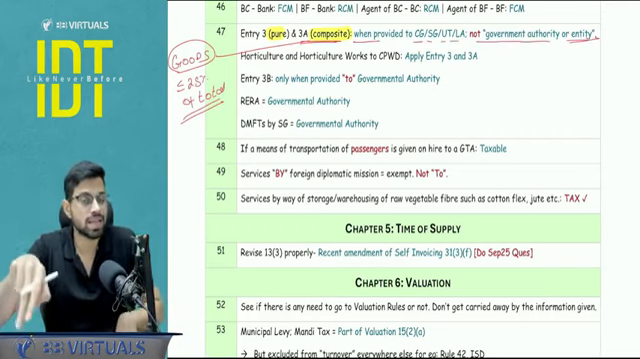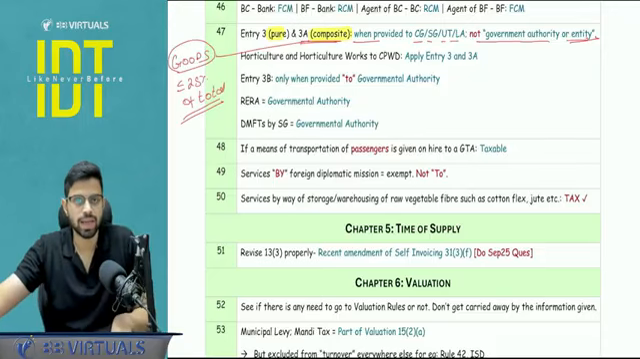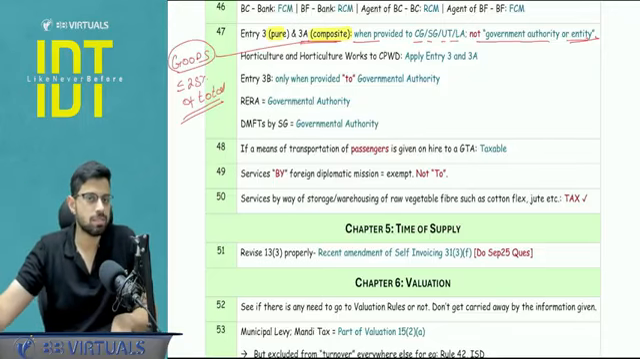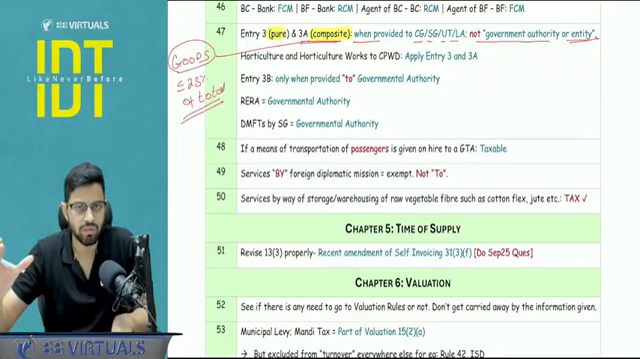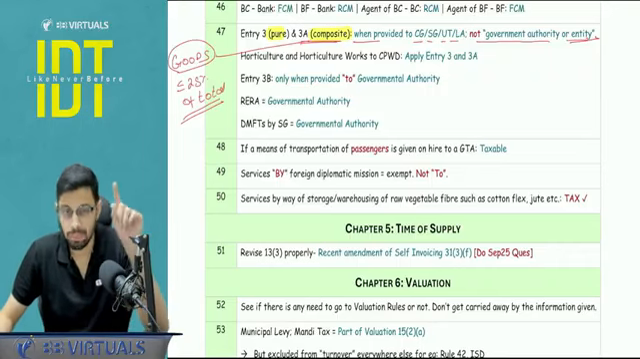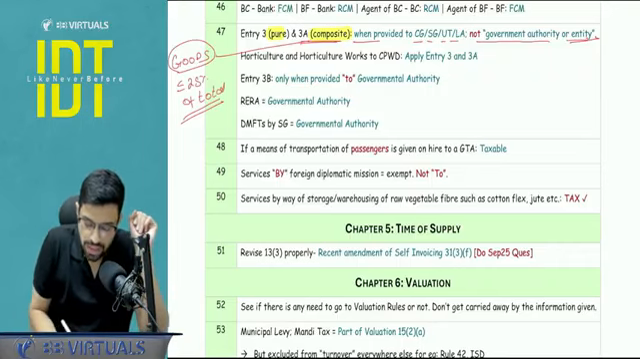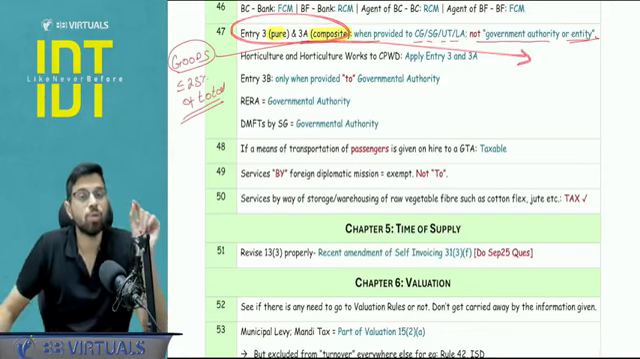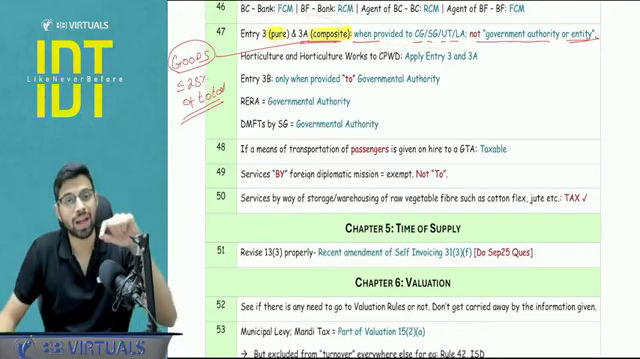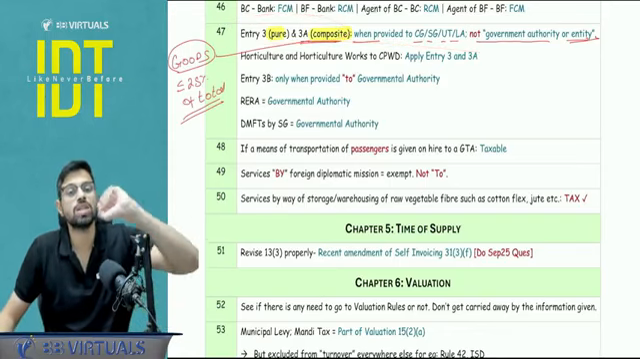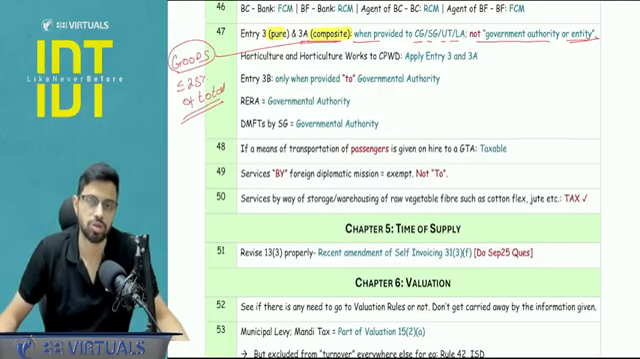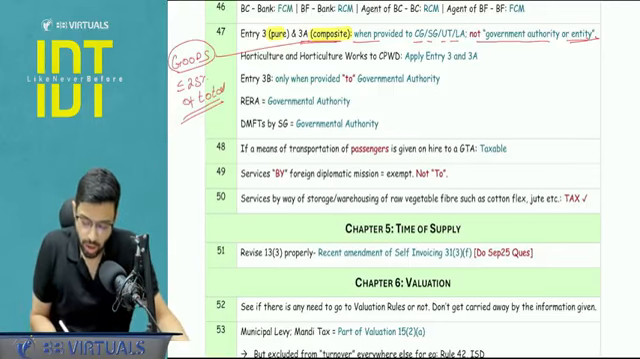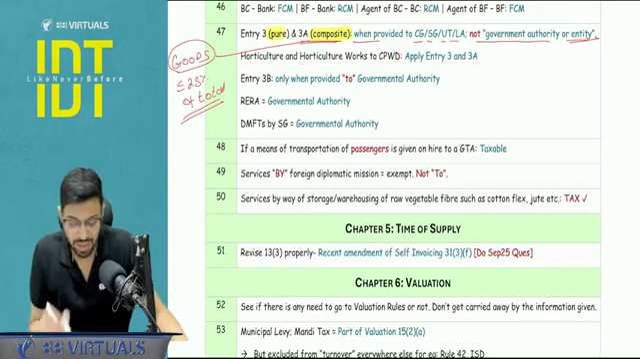If the recipient is given as a governmental entity, it was asked in one of the exams, one of the attempts basically, and there you are not going to give the taxation benefit. No exemption benefit will apply. The GST will be applicable. Another point to be noted, when these services are given, they have to be with respect to some activity entrusted to a panchayat or municipality under article number 243G or 243W of the Constitution of India. Yes, horticulture and horticulture works to the Central Public Works Department apply entry number 3 and 3A.